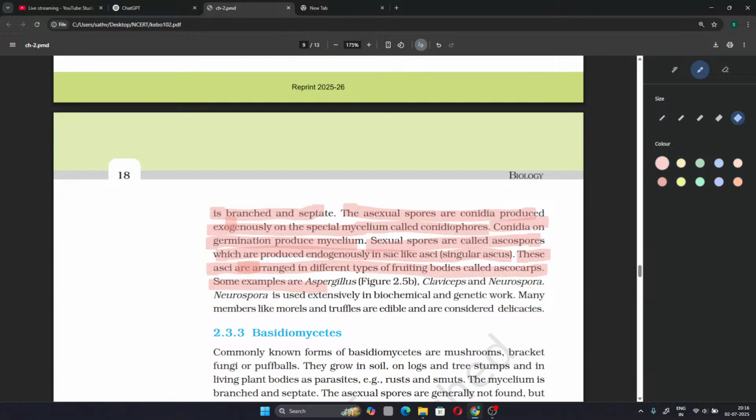Some examples are aspergillus, claviceps, neurospora. Neurospora is usually used extensively in biochemical and genetic work. Many members like morels and truffles are edible and are considered delicacies.